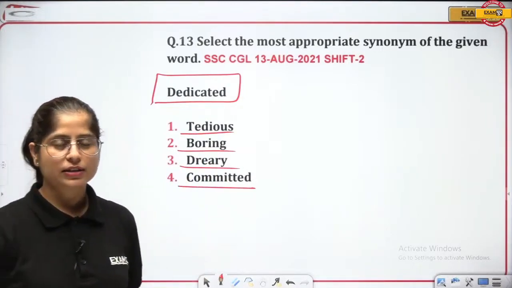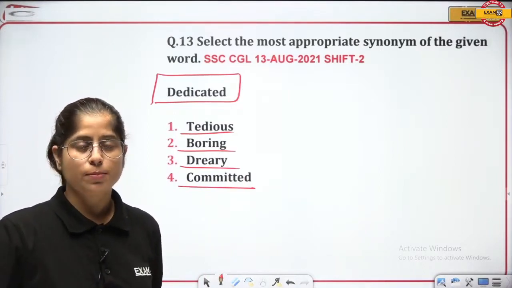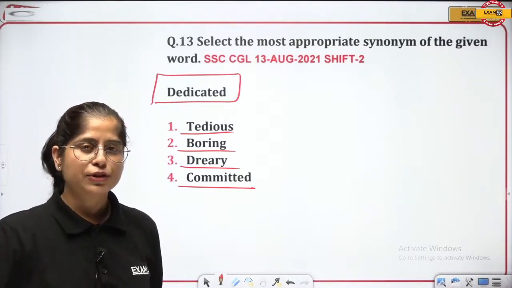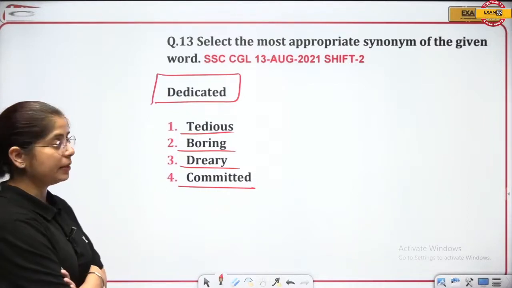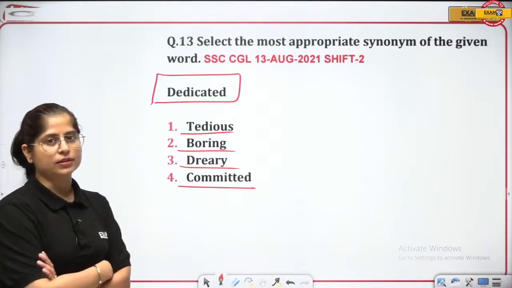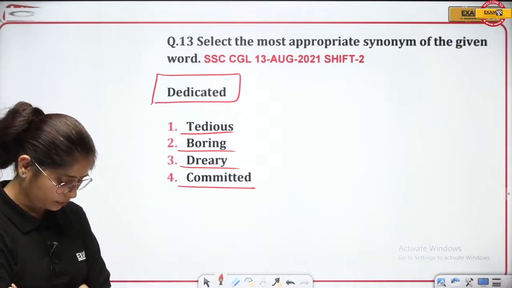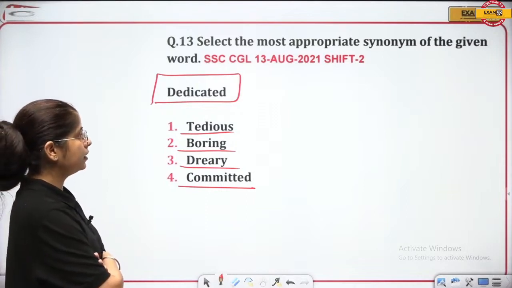Again, go by the trick that I've told you earlier also. Out of the given 4 options, more than 2 options will be of the same category. You just have to eliminate that one. See this? Tedious, boring, dreary and committed. What will be the answer? Tell me. What can be the answer here?